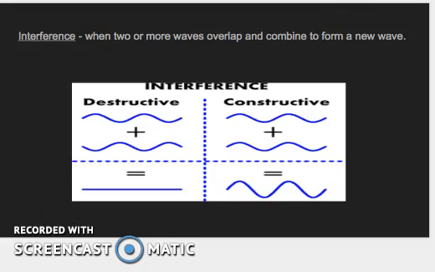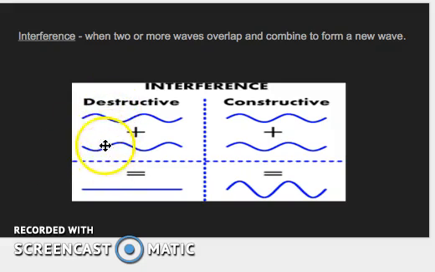All right, our next thing today is interference. Interference occurs when two or more waves overlap and combine to form a new wave. So interference is an interaction between waves. There are two types of interference that we're concerned about: destructive and constructive. Without even looking at this diagram, you already know what these are. Destructive means it's destroying, tearing it down. Constructive means it's building it up. And that's exactly the way it is.